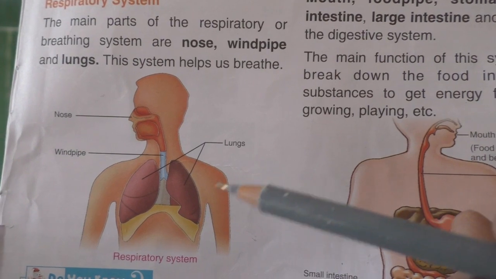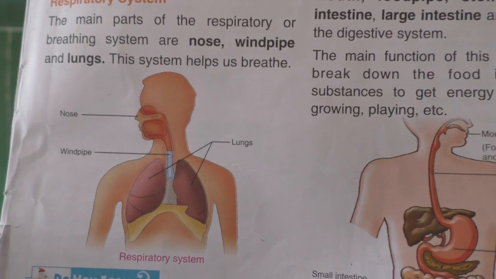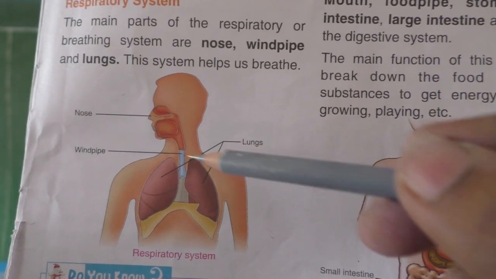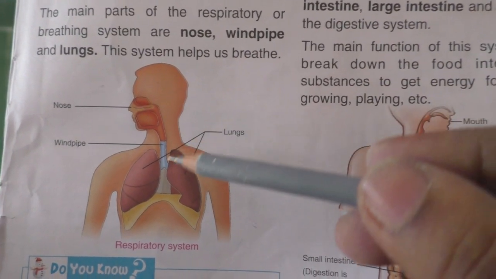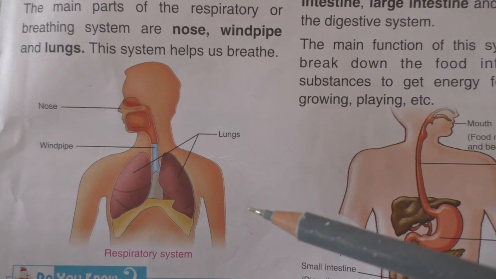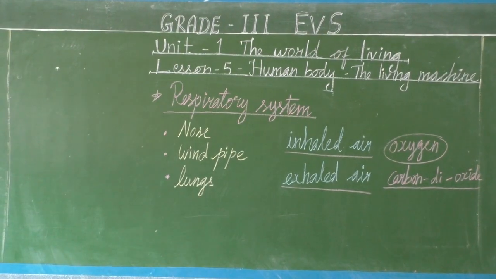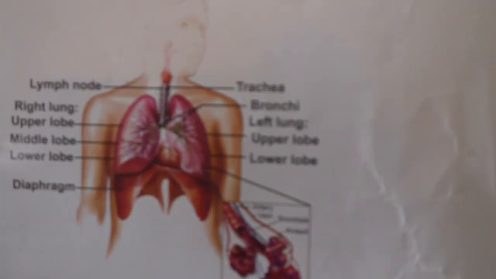If you go in a finer way, we can derive many organs, whereas here we are seeing only the three main organs in our respiratory system, that means breathing system. Clear, children? See, I will show you another picture also. There we will get a further idea.